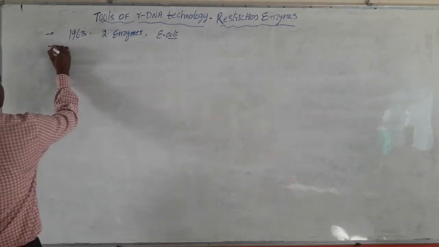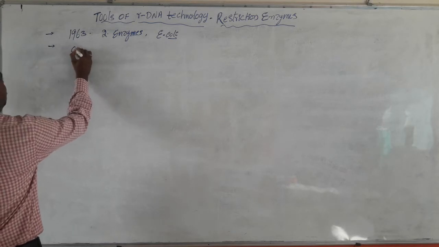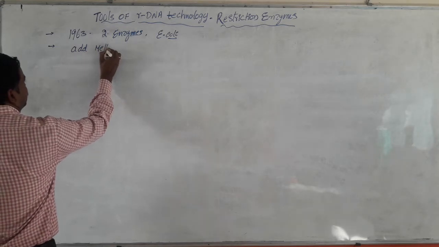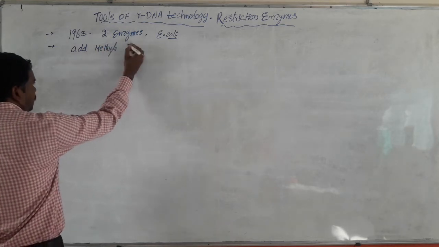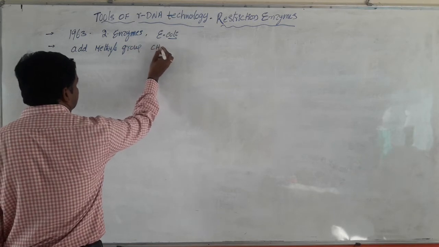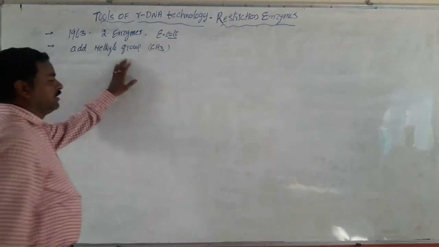Here, one enzyme adds the methyl group, that is CH3, to DNA.